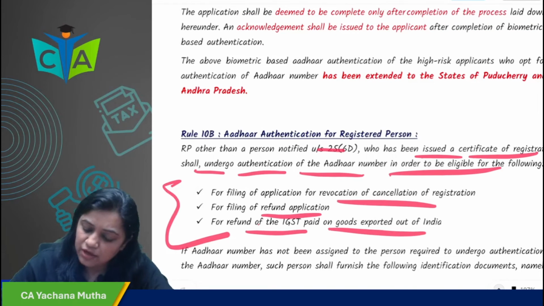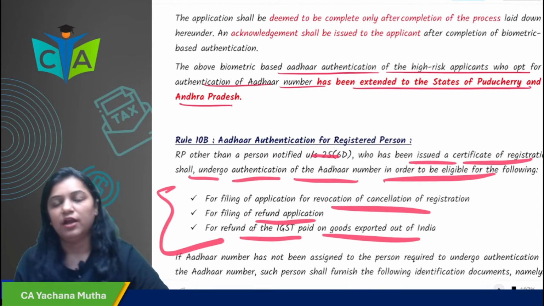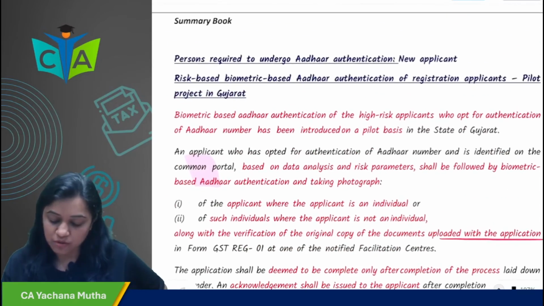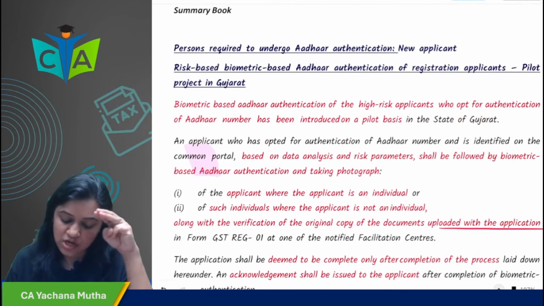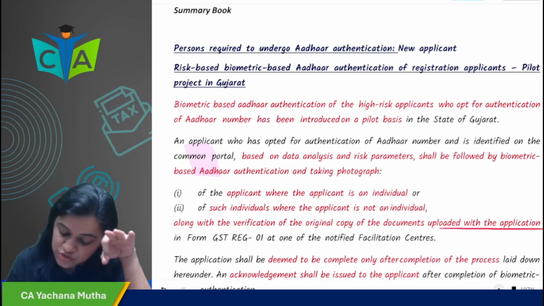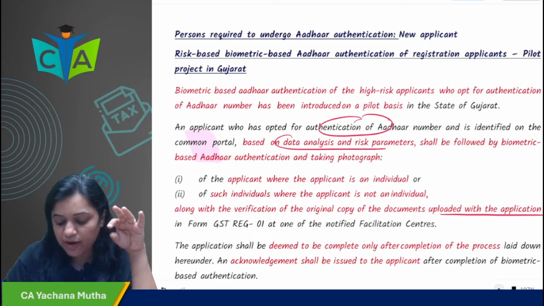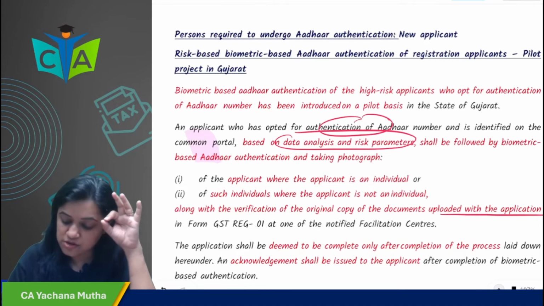The above biometric based Aadhaar authentication of high risk applicants who opt for authentication of Aadhaar number has been extended to Pondicherry as well as Andhra Pradesh. So now in three states, Gujarat, Pondicherry and Andhra Pradesh, biometric based Aadhaar authentication is done of high risk individuals. Those who have applied for Aadhaar authentication are identified by the common portal based on data analysis and risk parameters.